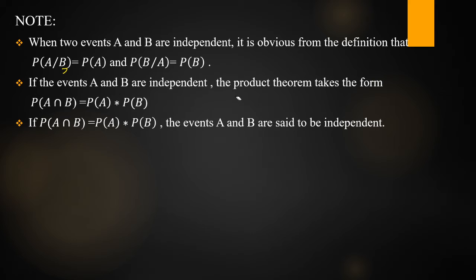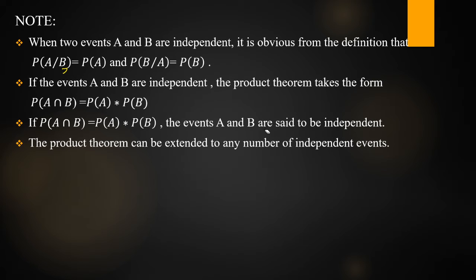Next, vice versa: if P of A intersection B is equal to P of A into P of B, then the events A and B are said to be independent. Next, the product theorem can be extended to any number of independent events.